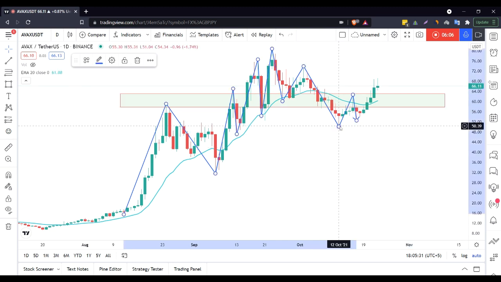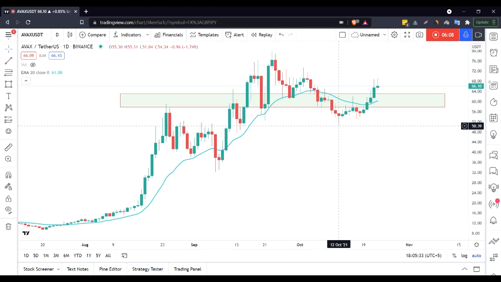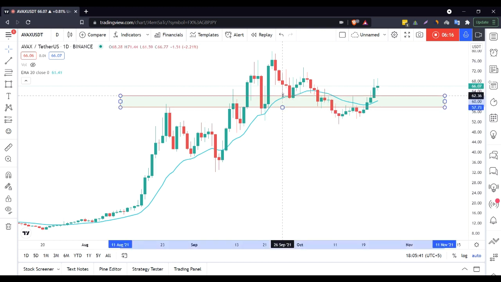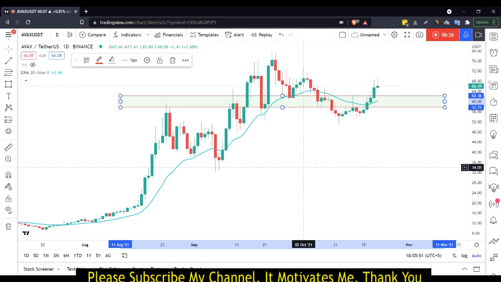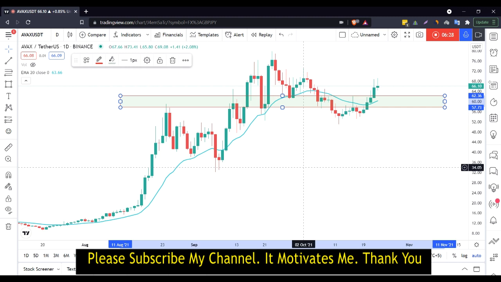Let me delete these swing highs and lows now to give you a clear picture of the situation. So let me adjust it a little bit. Here it is. The recent structure which has been broken by the market is between 62.36 and 57.73 dollars. So market just broke this resistance zone, which has now become a